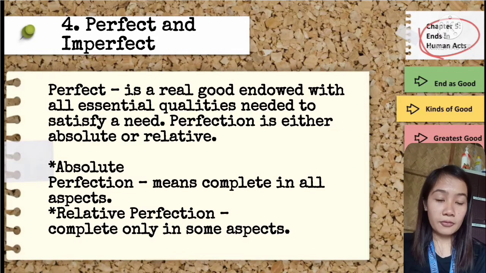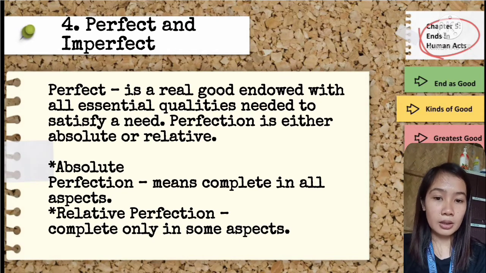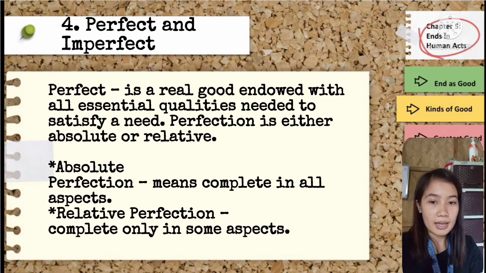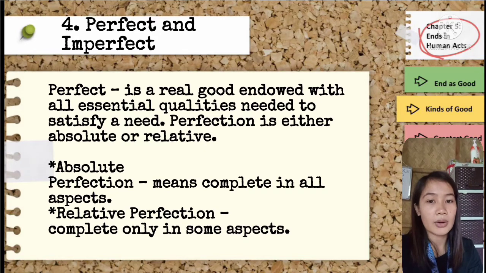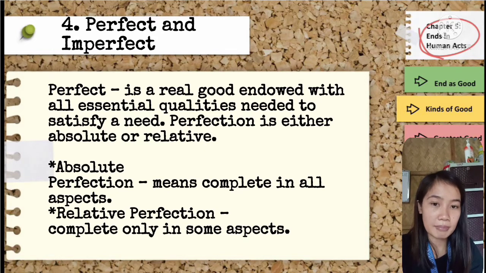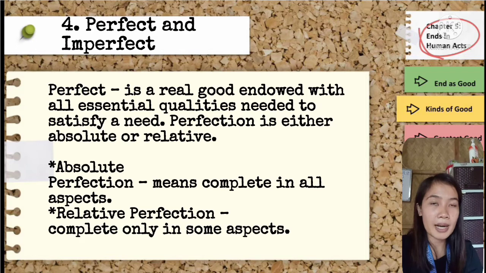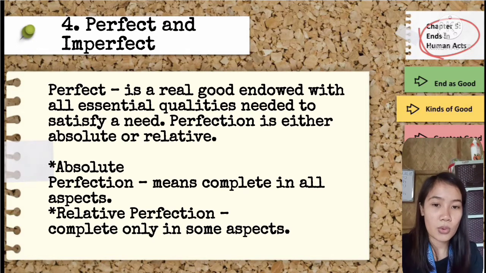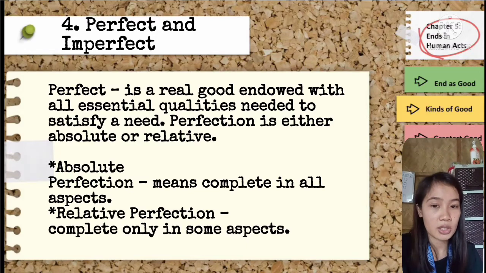Next, we have relative perfection. Okay, so when we say relative perfection, it means complete only in some aspects. This kind of perfection may be improved. Halimbawa, we can learn our lesson today perfectly, but yet, marami pa tayong pwedeng matutunan ahead of us. So, this kind of perfection can be improved.